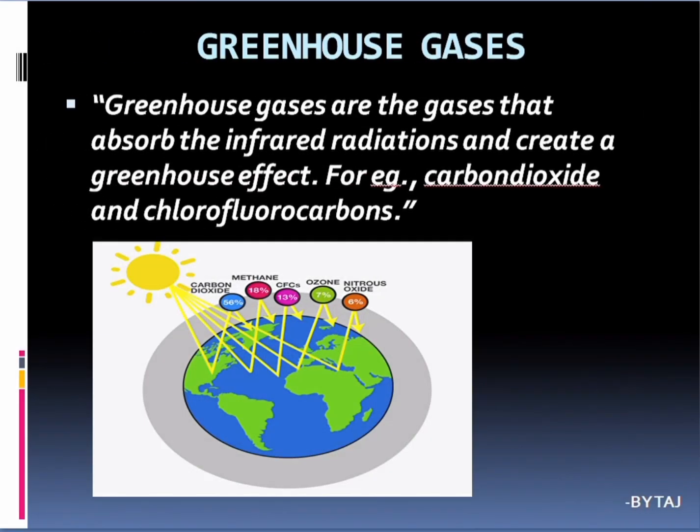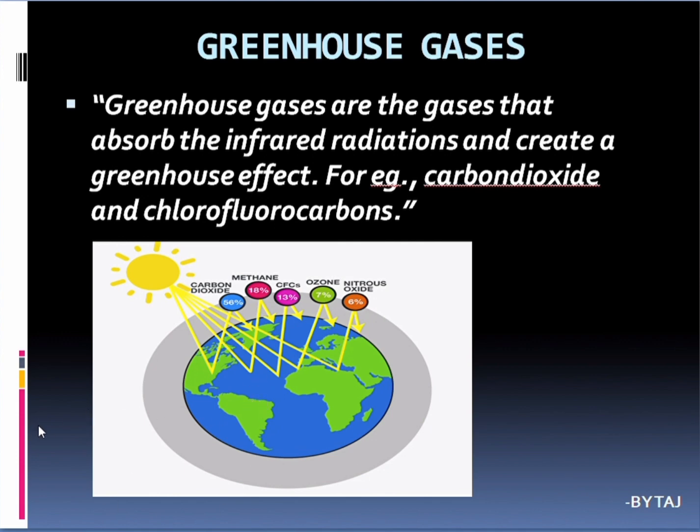So greenhouse gases are the gases that absorb infrared radiation, IR radiations, and create a greenhouse effect. For example, carbon dioxide and chlorofluorocarbons. So these are the two greenhouse gases, carbon dioxide and chlorofluorocarbon. These gases will affect the earth surface and form a greenhouse effect. See here, the carbon dioxide, methane, CFC, ozone, these are the greenhouse gases.